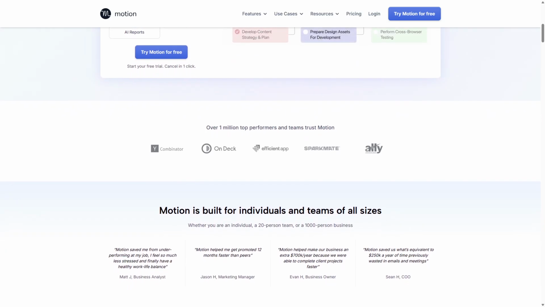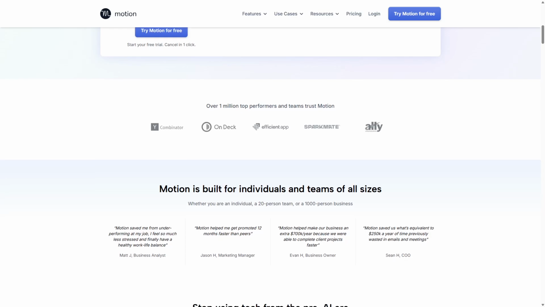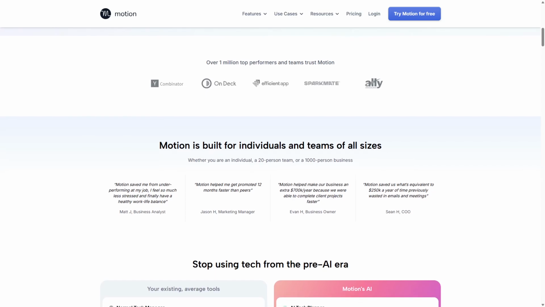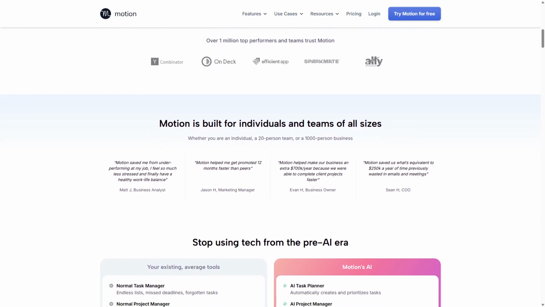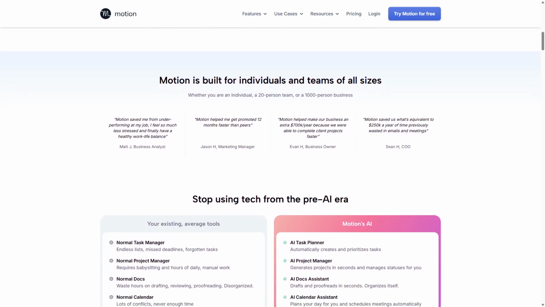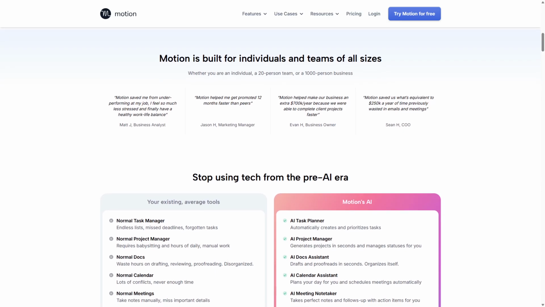However, Motion AI may have limitations in extensive project collaboration features or deep customization compared to traditional project management tools. It works best for individuals or small teams focused on personal productivity and efficient time management rather than complex project tracking.